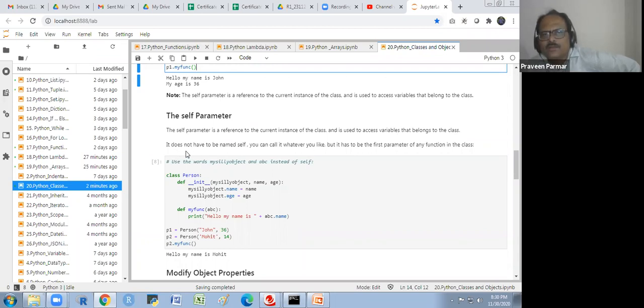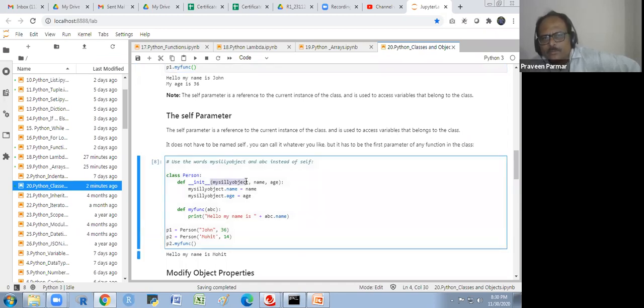Okay. It does not have to be named self. You can call it whatever you like, but it has to be the first parameter of any function in the class. So I am using, instead of self, say, my silly object. Got it? Instead of self, I could write anything, as I explained earlier. But it should be always the same when we call it: my silly object dot name and my silly object dot age. So universally we use self.